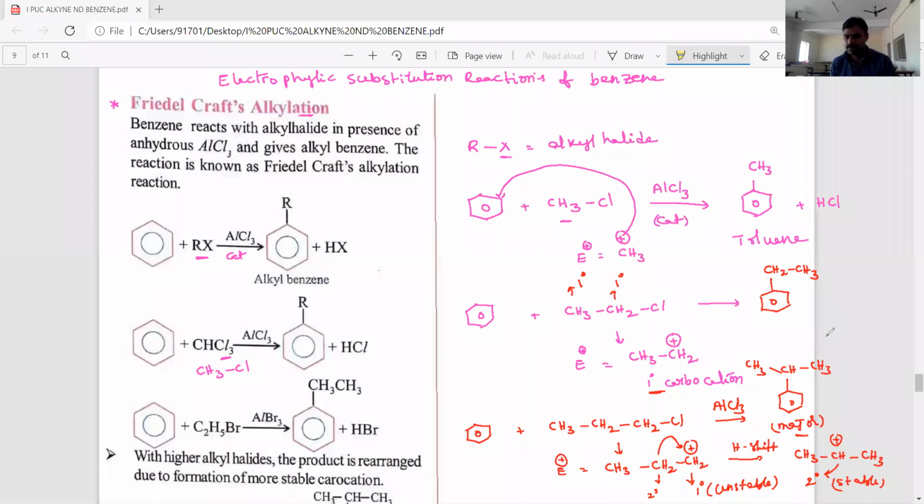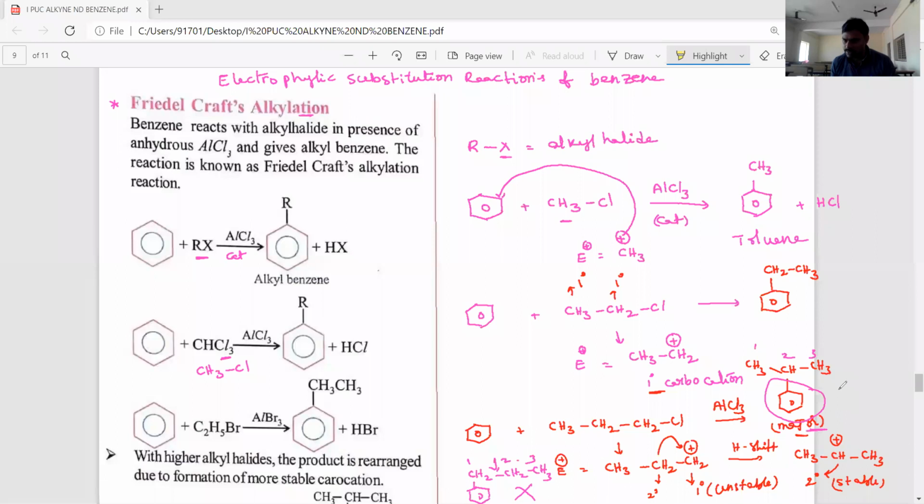But if you think normally, we would expect the product without rearrangement, with a straight alkyl group, CH2 bond CH2 bond CH3. That is 1-phenyl propane, which is not forming. Instead, 2-phenyl propane is the major product.